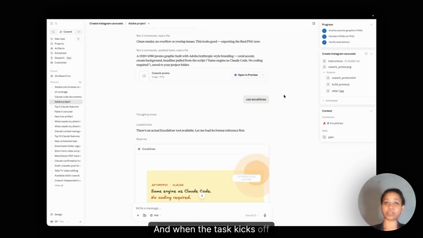And when the task kicks off, on the progress panel, you can see the progress of the task. You can see the outputs and all the documents that it has and the context, tools, connectors, and the skills that it is using. And in the midway, if you see Claude is not following the path it should ideally follow, or if you see that it is going on a wrong track, you can pause and chat with it.